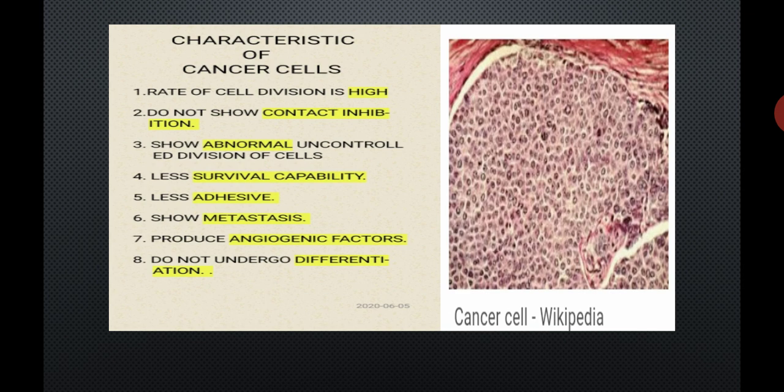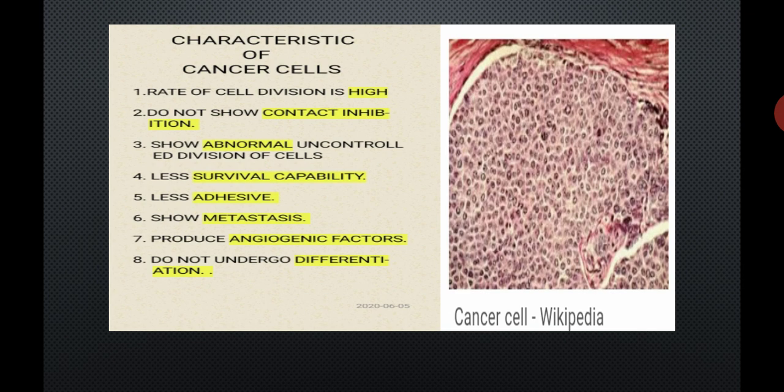Number 2, normal cells show contact inhibition, and because of this, the growth of the normal cell can be controlled. But a cancer cell does not show contact inhibition, and because of that the growth of the cancer cell cannot be controlled.